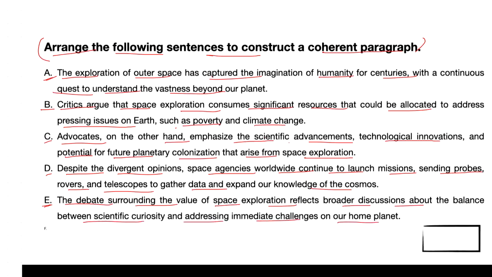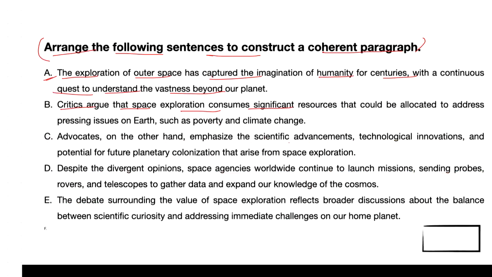Now, you find that all these sentences have been pointed here. We need to find out which option will be the introductory sentence, and which option will be the concluding sentence. All such things we need to observe. Let's see that. We understood that the task is to arrange the given sentences to construct a coherent paragraph, and the options are the sequence of the five numbers or five alphabetical letters representing the sentences.